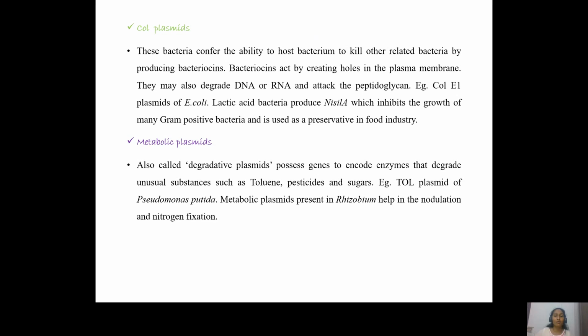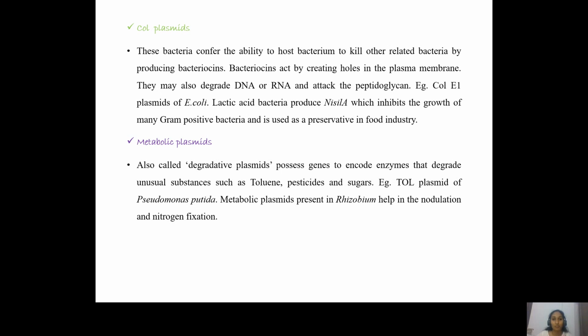Good examples are the col E1 plasmid present in E. coli, which produces colicins and kills the other bacteria in the surrounding vicinity. Lactic acid bacteria also produce bacteriocins called nisin A, which inhibit the growth of other gram-positive bacteria. Because of this property, these lactic acid bacteria are also used as preservatives in the food industry. The nisin A produced by these bacteria is used commercially to prevent the growth of gram-positive bacteria, particularly in packaged foods.